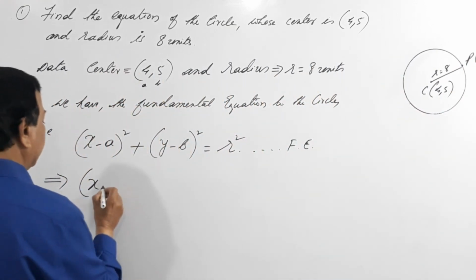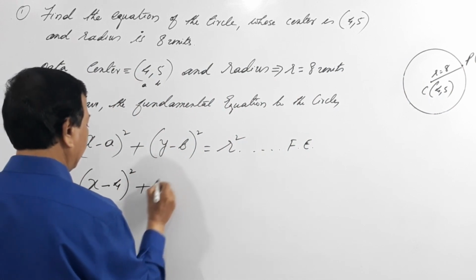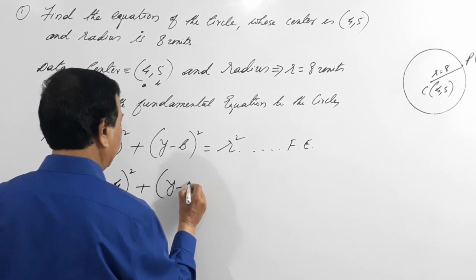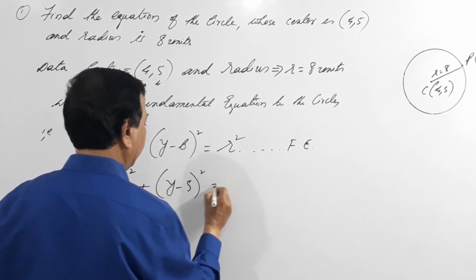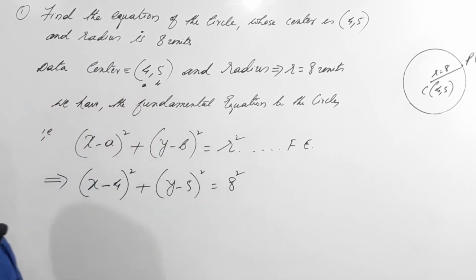So this is (x minus 4) the whole square plus (y minus 5) the whole square equals 8 square. So let's expand this.